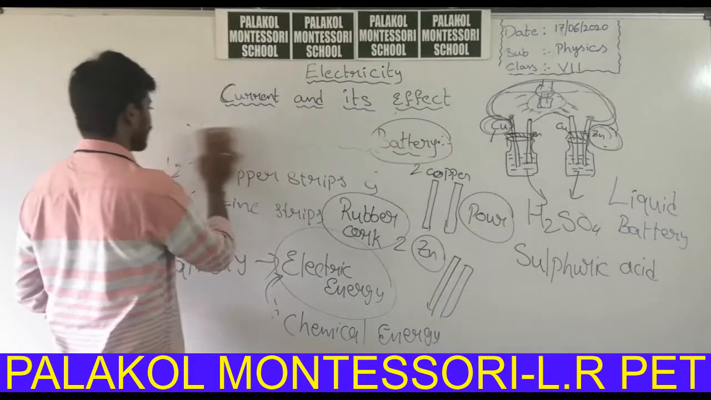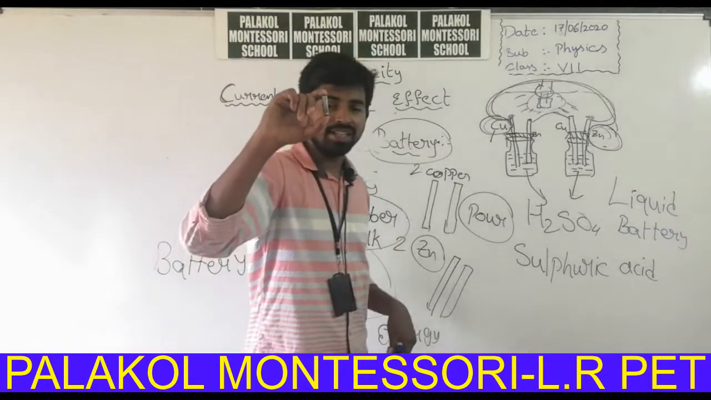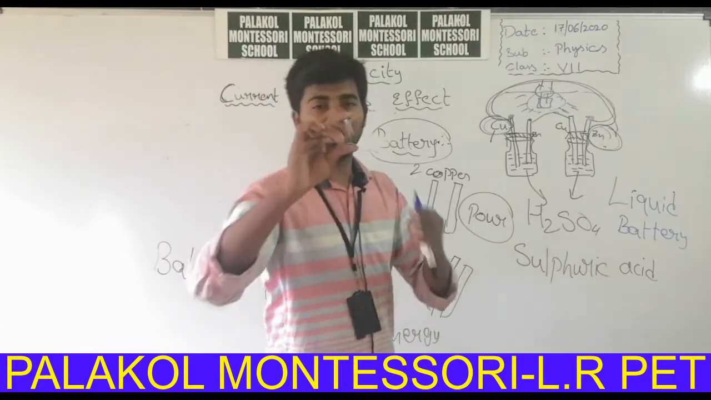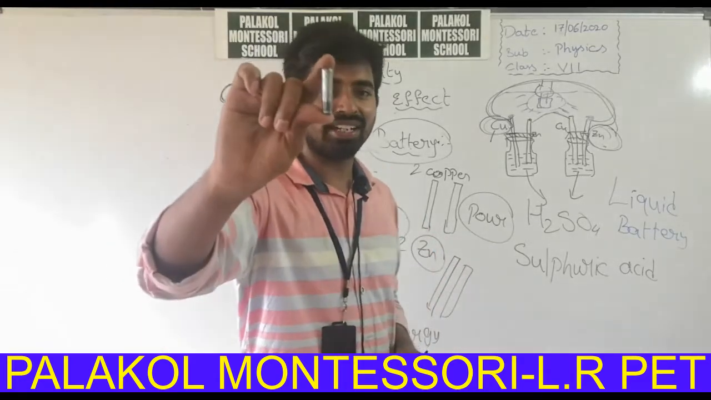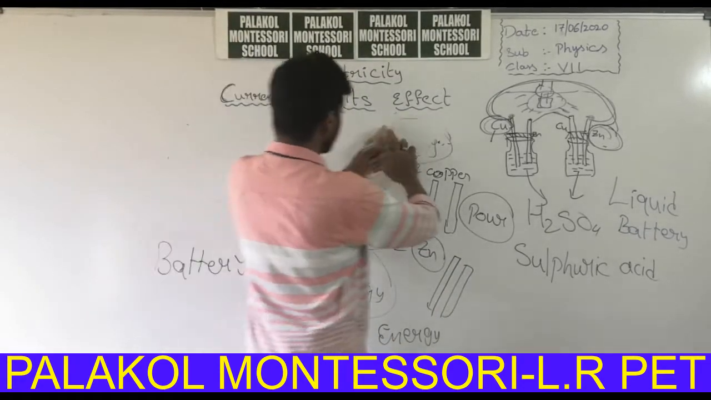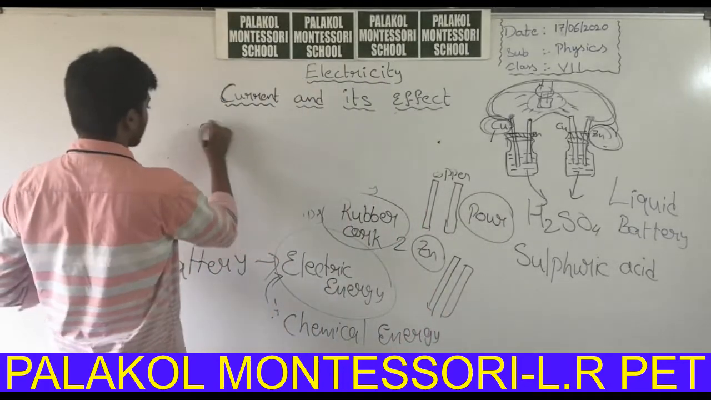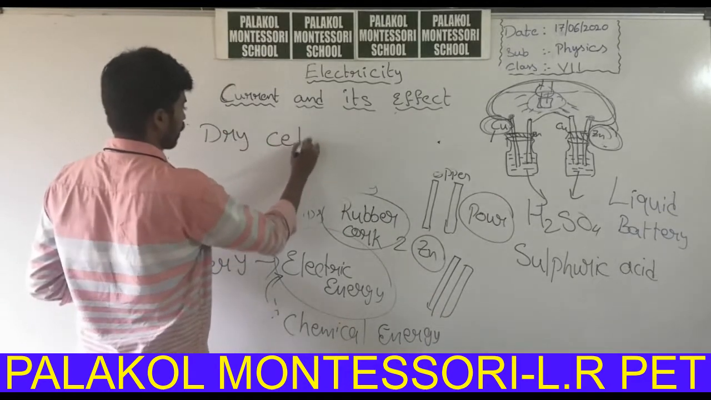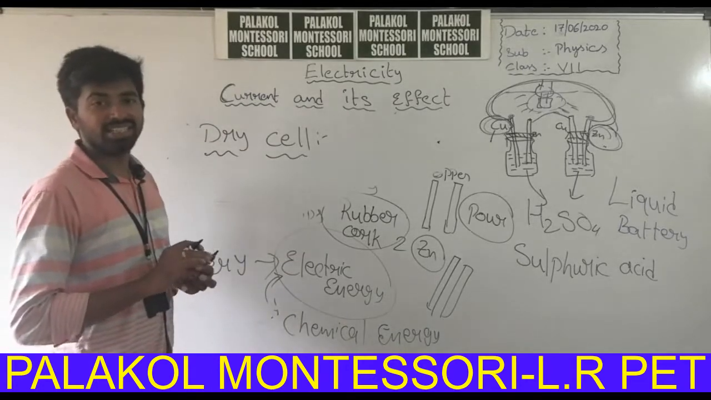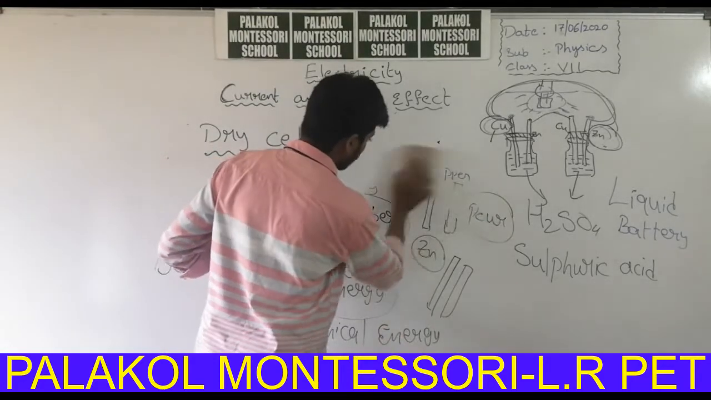So let us learn about our daily-use battery. We will use simply a battery like this. This is a Nippo battery. After removing the upper layer, you can find the battery like this. We call such batteries dry cells. Which type of cells are we using in remotes or wall clocks? We are using dry cells. So let us learn about the dry cells.